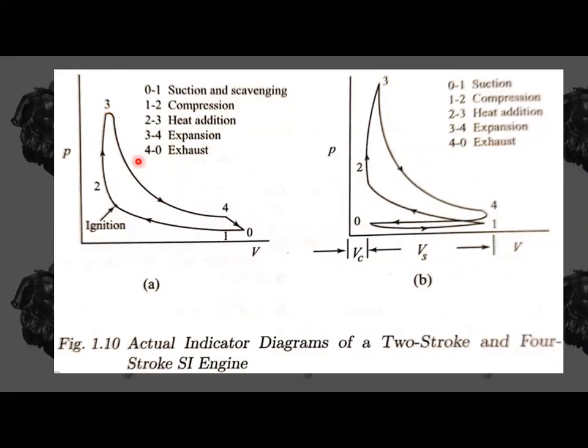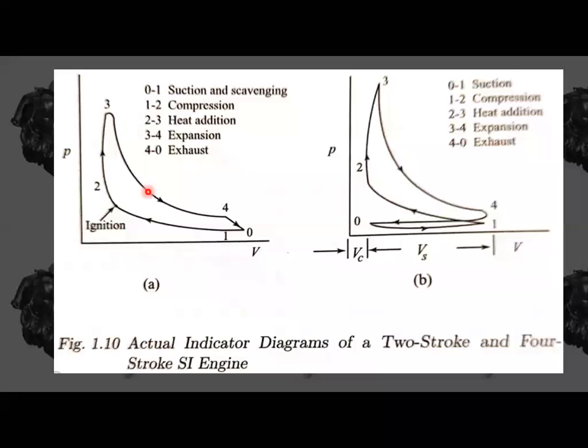Isentropic expansion. During this there will be a linear line, which we can see in the case of two-stroke engines. But here it is not going to be a linear one. There is a lot of variance in this line. That means the pressure and temperature are going to reduce accordingly with respect to the air standard cycle. There is a lot of difference in heat expansion also. And the exhaust is also there, and during this there will be some heat rejection.